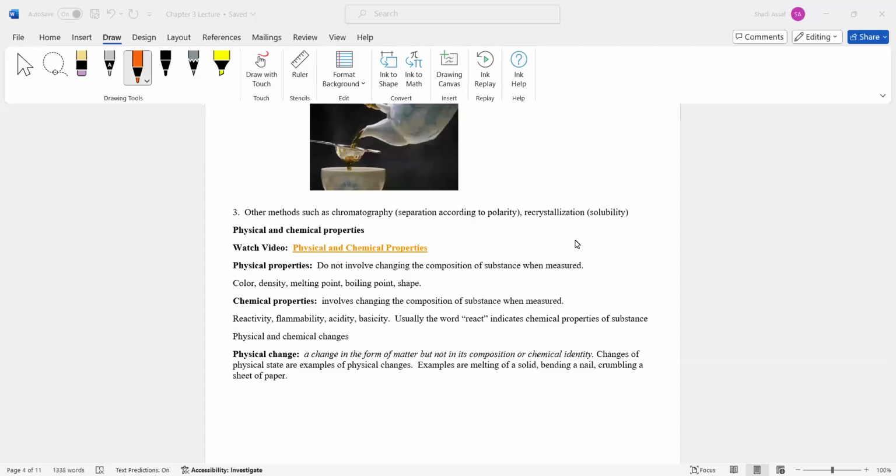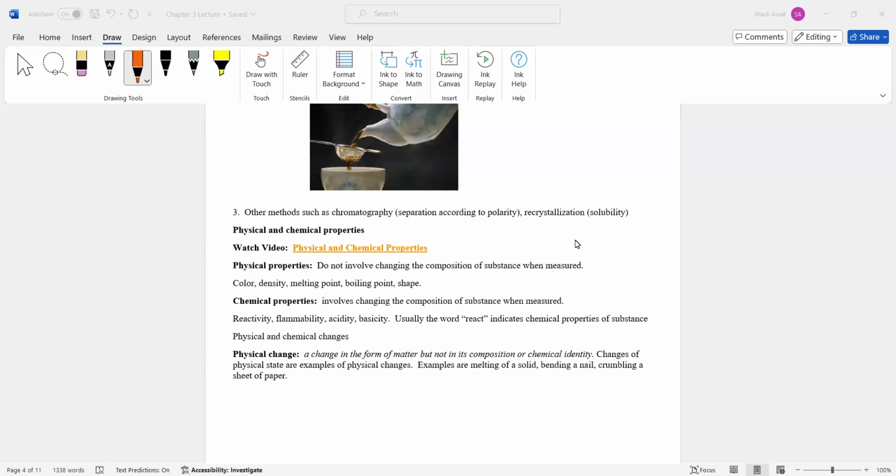So matter has properties, and they're divided into two kinds of properties. The first one is physical, and the second one's called chemical. And it follows that you have physical changes and chemical changes. So what are physical properties?